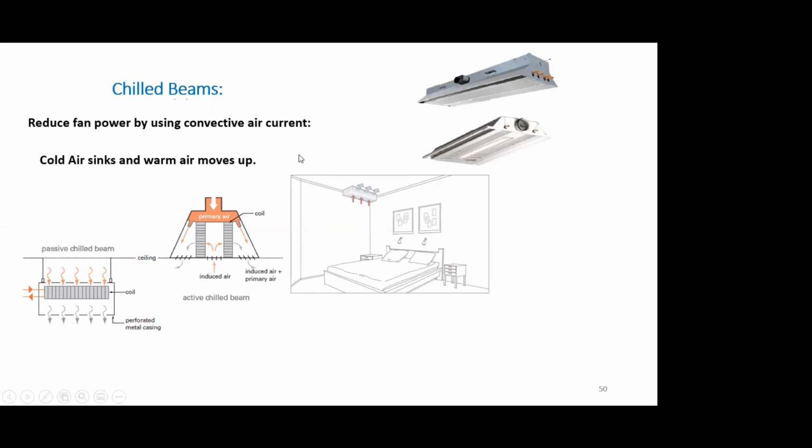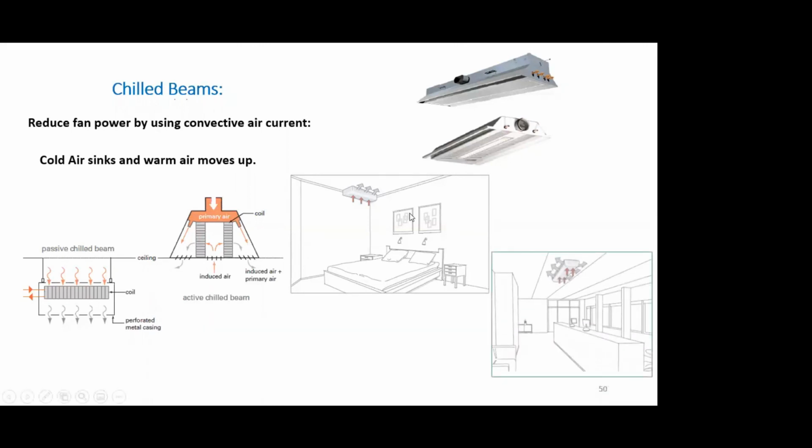But this circulation may not be adequate for the amount of air circulation we require in the room. So what is done is some amount of fresh air is actually pumped through a fan through a nozzle. And through Venturi effect, this nozzle creates a low pressure zone here, which helps to induce air from below and increases the capacity of the chilled beam. So in commercial buildings, wherever chilled beams are used, basically these are the active chilled beams, which are more common than the passive chilled beams. These photographs give you an idea of how things look.